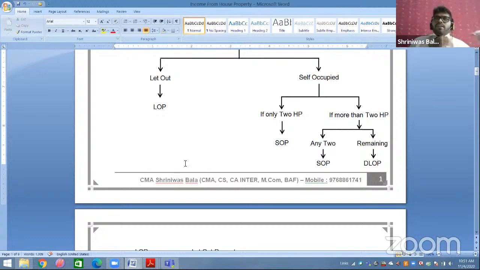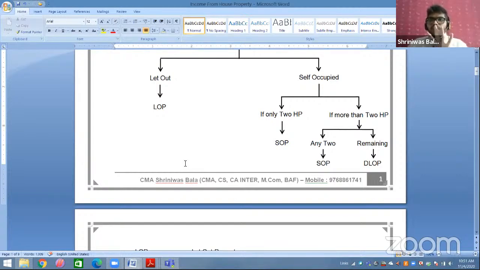For example, I have 1 house property I am using for self-occupied, no problem. I have 2 house properties, both of which I am using for self-occupied, no problem at all. I have 3 house properties and I am saying all 3 I am using as self-occupied, there is a problem. I have 4, all 4 self-occupied, there is a problem.